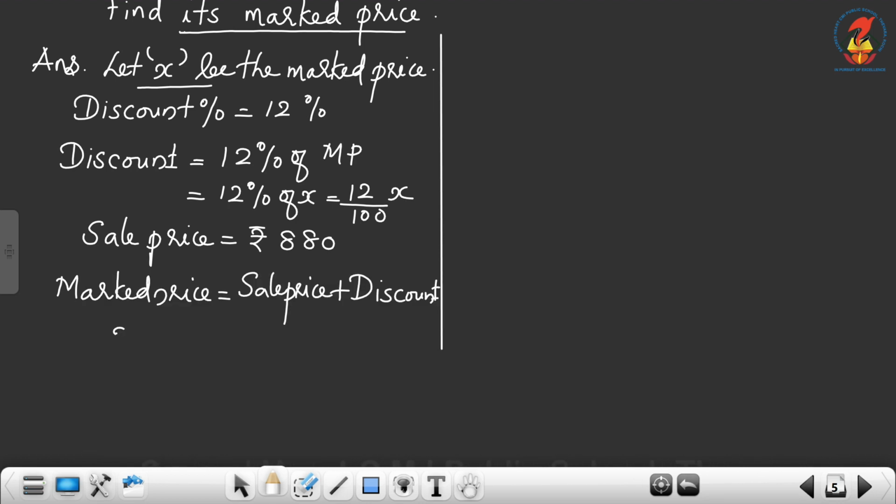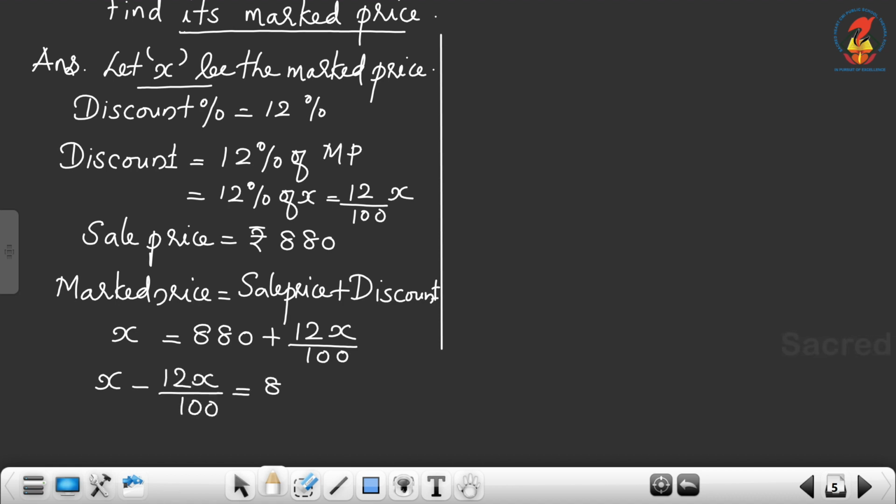First we will write marked price. x is equal to sale price 880 plus discount, 12x by 100. Now take the variable part to the left hand side. So we can write x minus 12x by 100 equal to 880.